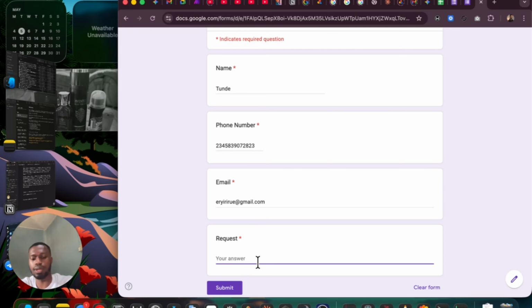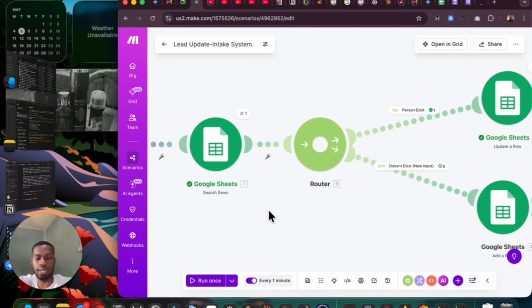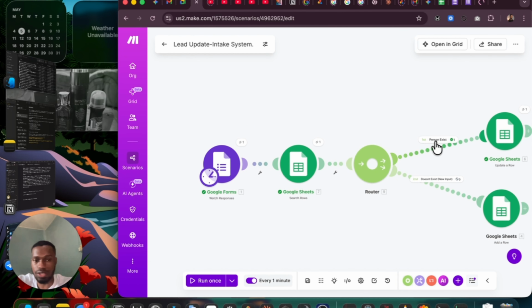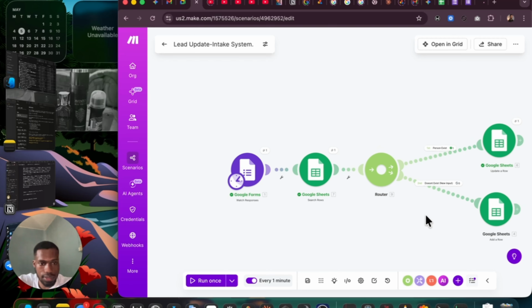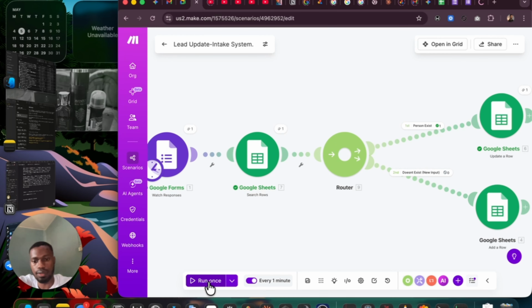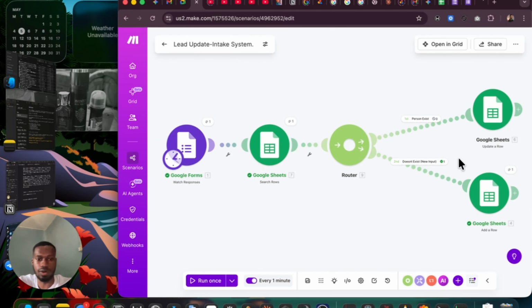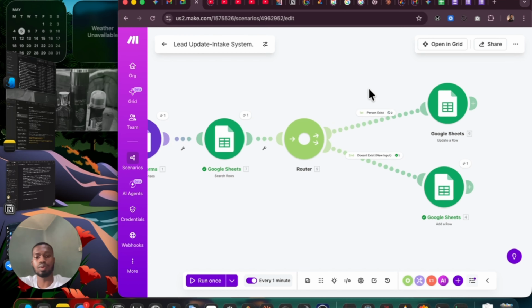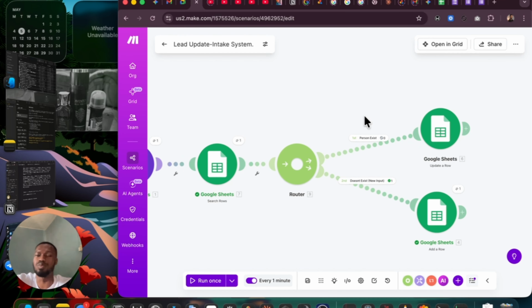So we have our request. Now this is a new person, so obviously what will happen here is this person doesn't exist, so this person will come here instead. So we have this new person come here instead. So this is how filters work. Everything I've been doing all this while is working based on a router, that is just it. You can have it send details to two different places.